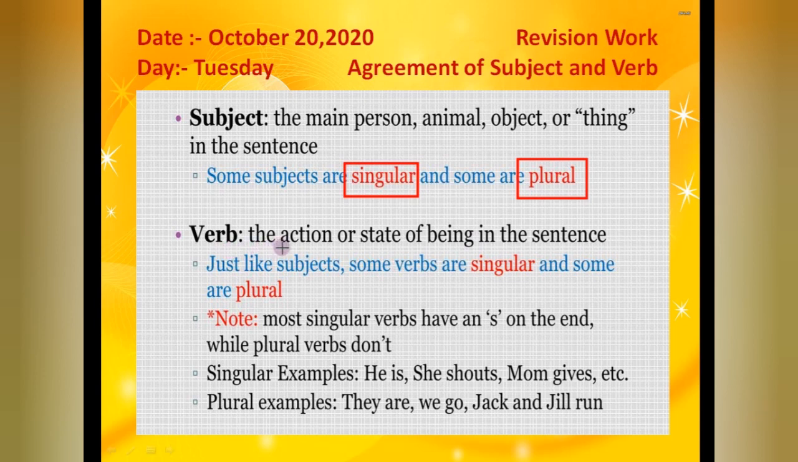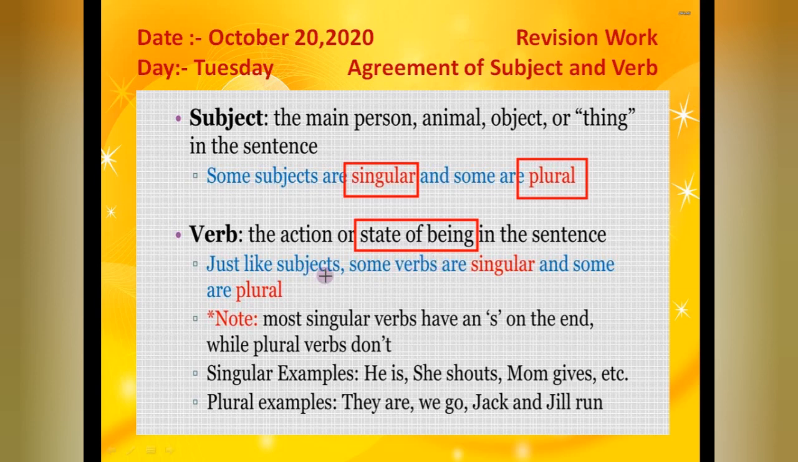So verb is the action or state of being in the sentence. So students, if you remember, state of being in this means what? That is stative verb. Some of the verbs are there with which we are unable to do any action, like all the helping verbs: is, am, are, has, have, had. Can we do any action? No. So these verbs are called state of being. The remaining action verbs we know very well, like go, run, play, talk, eat. These are the action verbs. Okay, so in the sentence, these are called the verbs.